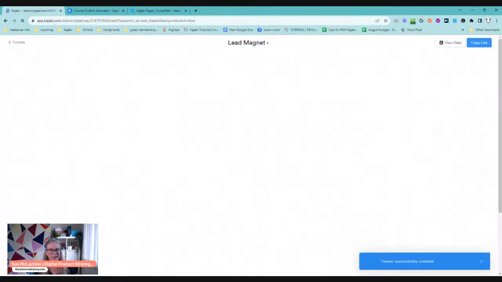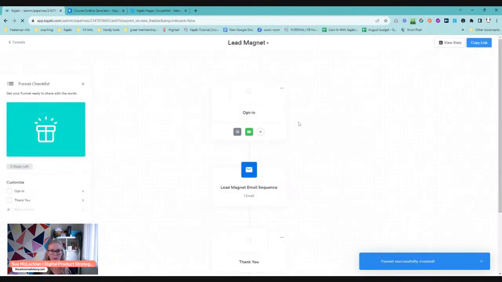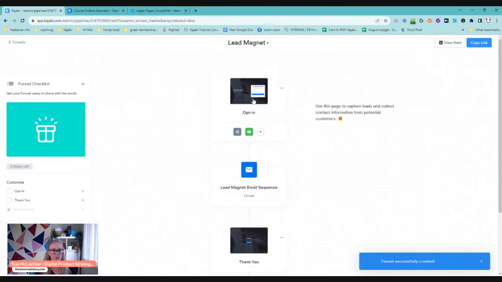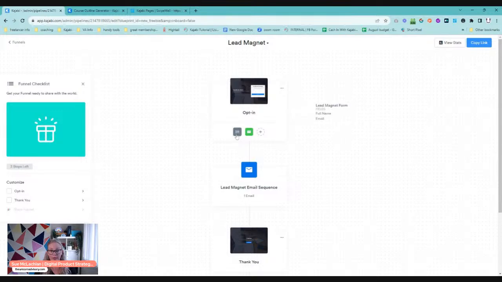So this will create a pretty basic kind of page, but then you can go and customize it to what you want. But what it's doing is it's creating the opt-in page with a form on it, and it's creating the actual form itself. So if you were going to do this from scratch, you would create a page, then you would create a form, then you would link the form to the page. Well, it's kind of taking that step out and it's doing it for you. It's also created an email sequence for you. And it's also made an automation on that form to subscribe to the email sequence, which is this one here.